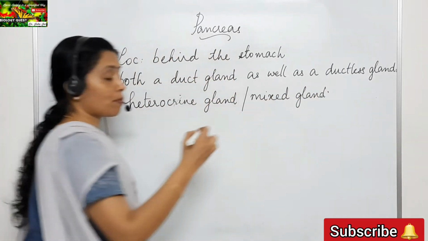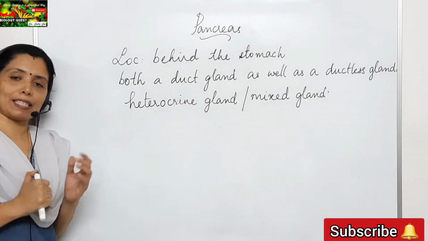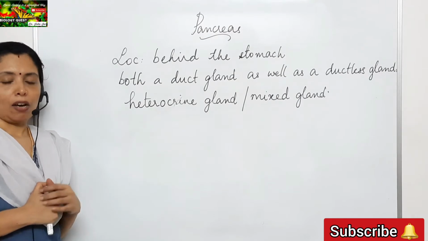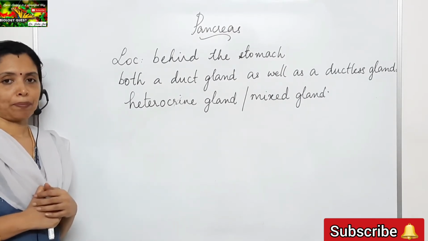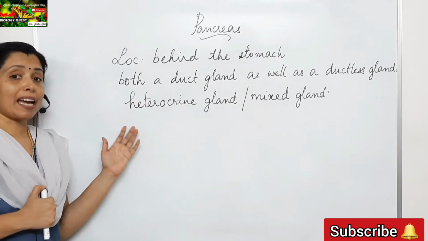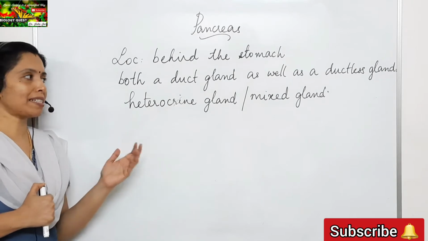Okay, this can be asked as give reason. Pancreas is both a duct gland as well as a ductless gland, or pancreas is referred to as a mixed gland. Pancreas is a heterocrine gland. Give reason. Okay, what is the answer?